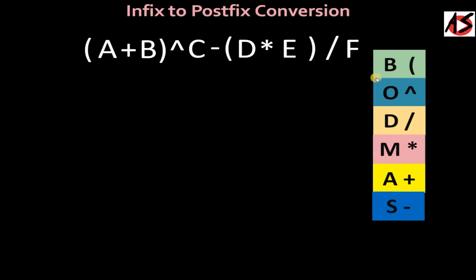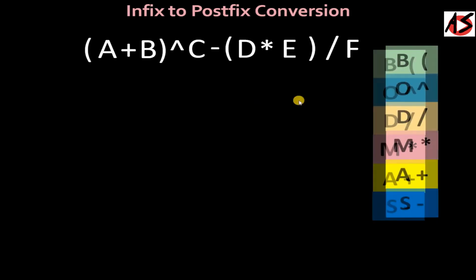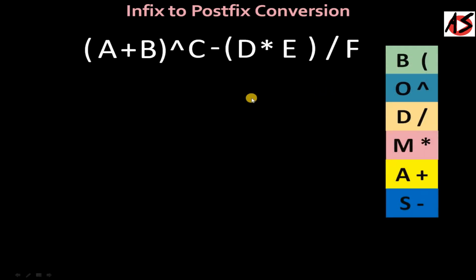If we talk about brackets, if we have multiple or nested brackets, the priority of the brackets is from right to left. It means in such nested brackets, we give priority to evaluating the inner bracket first, then the second inner bracket, and then the outermost bracket.